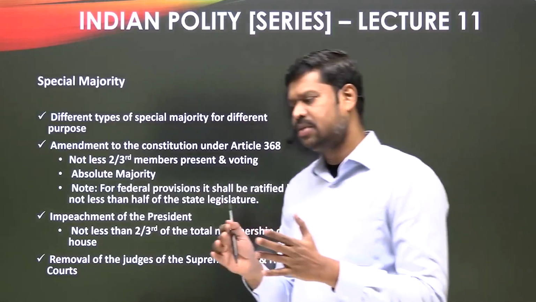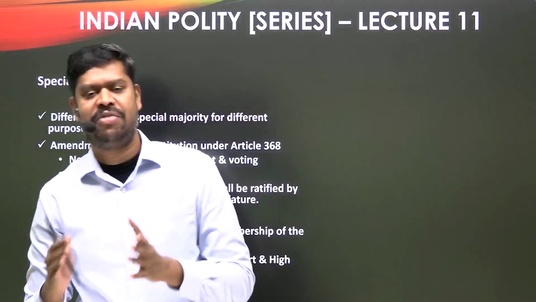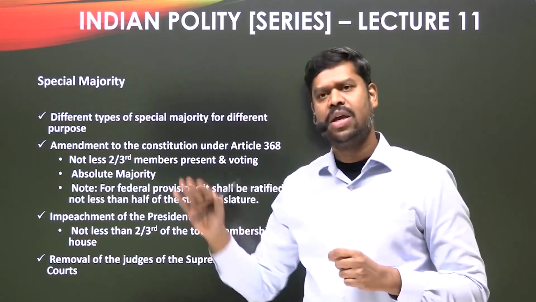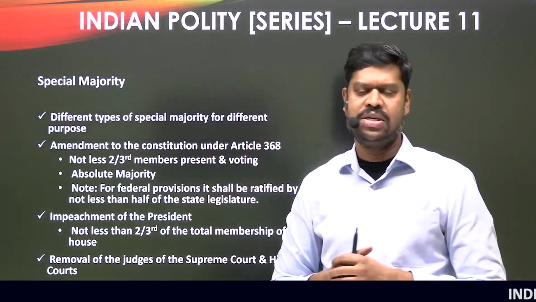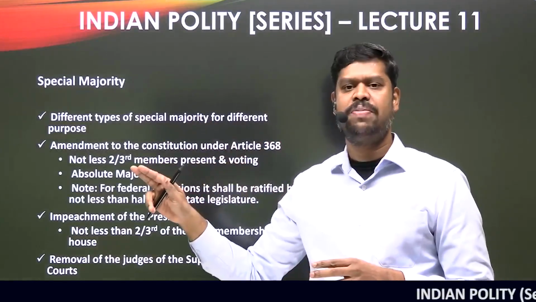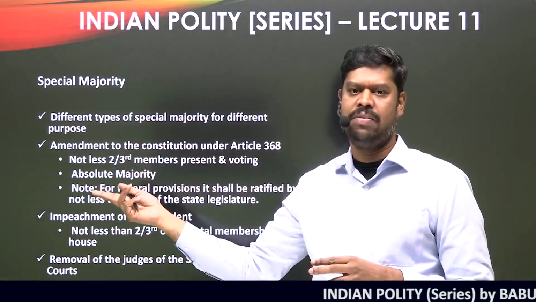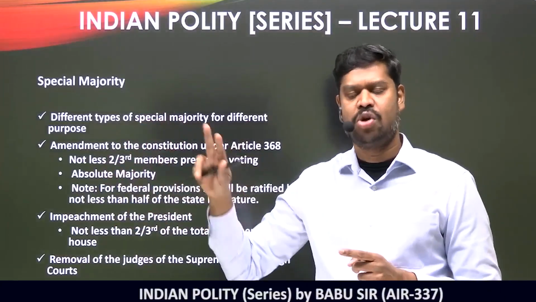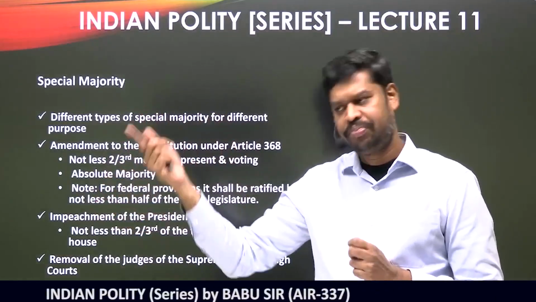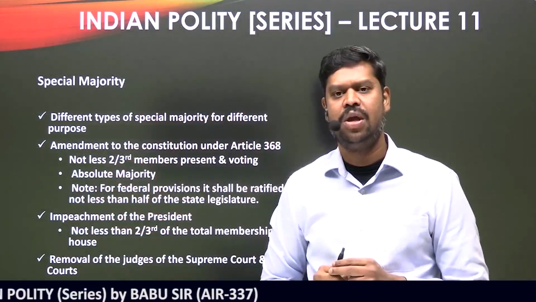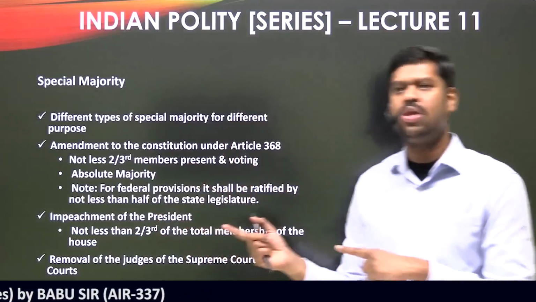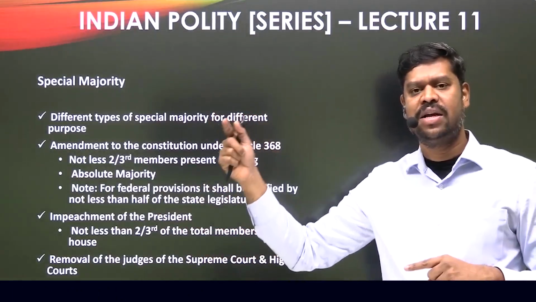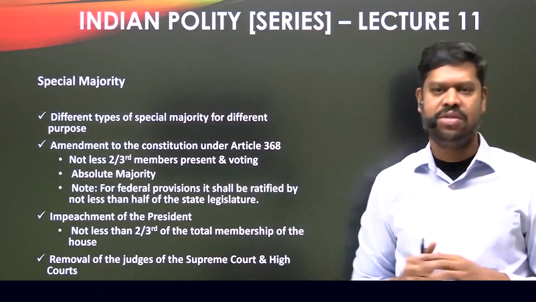But in case the amendment bill is trying to amend the federal provisions of the constitution, what is the special majority? Here also it is the same, but there is one more addition. First of all, it has to be passed with special majority in both the houses of the parliament. That means in both the houses, both the conditions have to be satisfied: not less than 2/3 of the members present and voting, plus the absolute majority of the house. Once it is passed with special majority in both the houses, the bill does not directly go to the president, but rather it is sent to the various state legislatures in India.